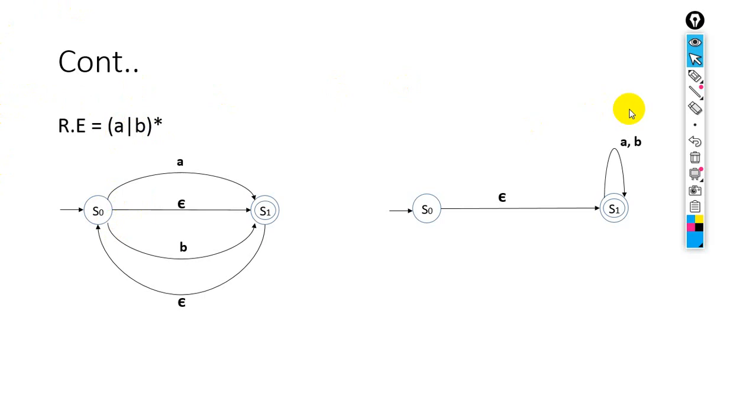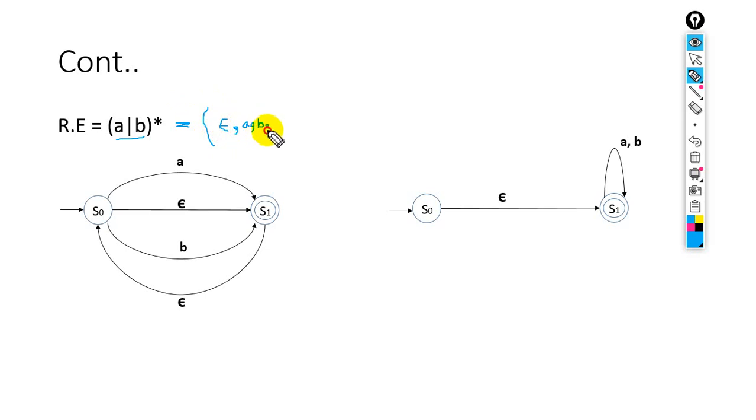For the first time, what will be the language for this? The language of this will be just like this. First time it will give you null string. You know about this. Second time it will give you A or B.